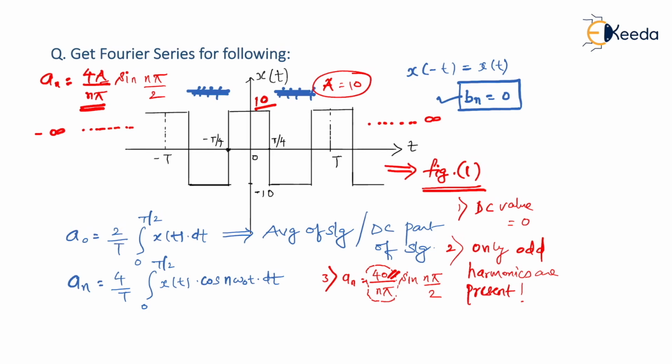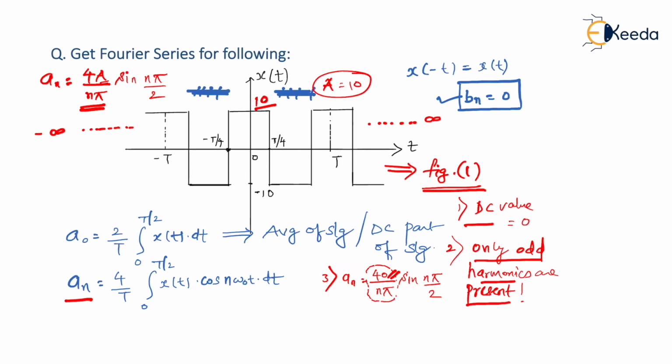We have understood that the given x of t signal was an even signal for which the bn value is equal to 0. A naught and an, by using symmetry formulas, we have calculated. Eventually, a naught has become 0. As I said, every time the signal is even does not mean a naught equals 0. It is just a coincidence. So the DC value we got is equal to 0. And the second observation is that the an value is non-zero, but every time the value of n becomes even, an is always 0. So an exists only for n being odd. So I can say that the DC value is equal to 0 and only odd harmonics are present.